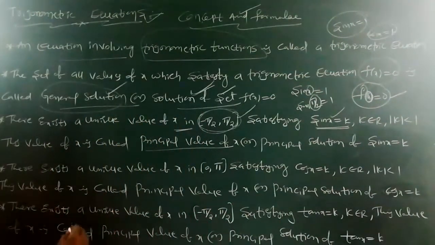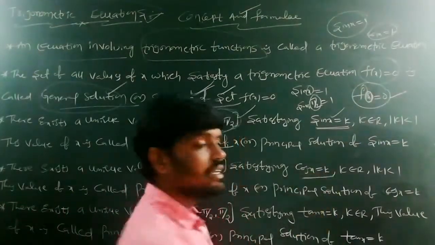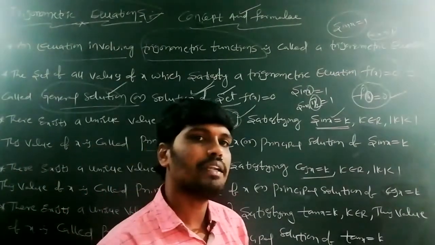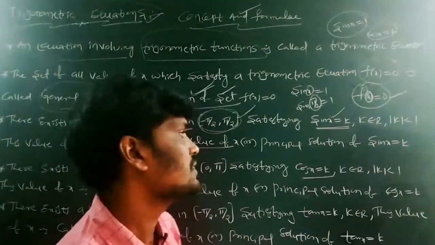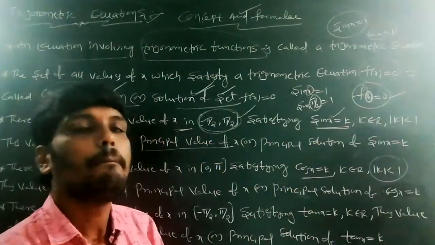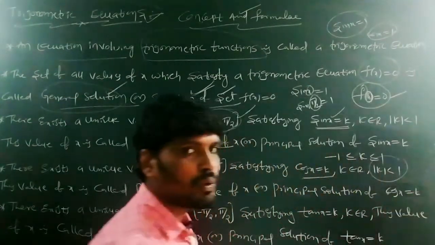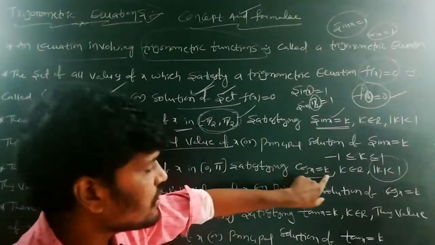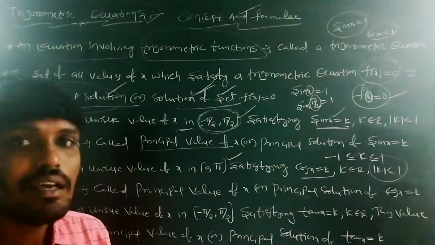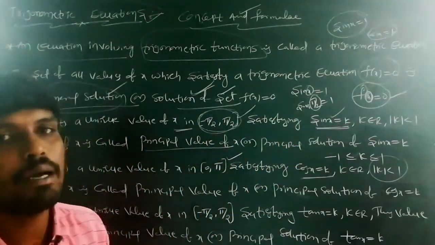Next, cos x is equal to k. Cos x is equal to k is a trigonometric equation in terms of cos. Here also k lies between minus 1 and 1. Cos x is equal to k is satisfied in the interval 0 comma pi, whereas sin x is equal to k is satisfied in minus pi by 2 comma pi by 2.